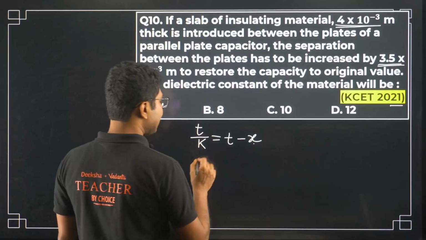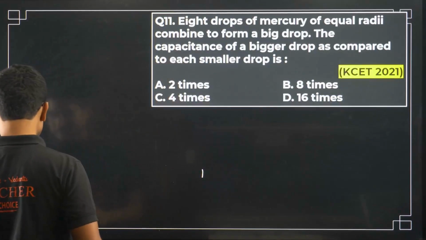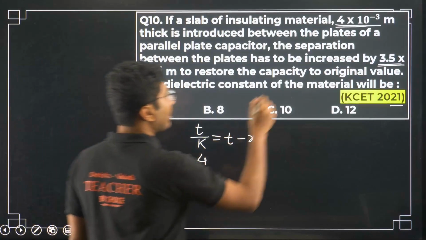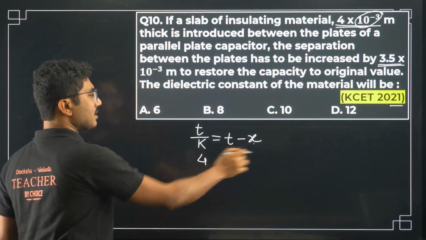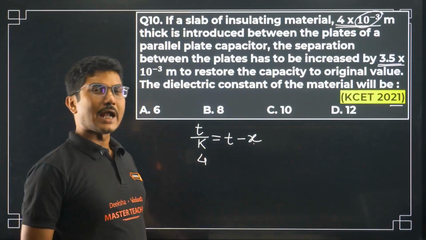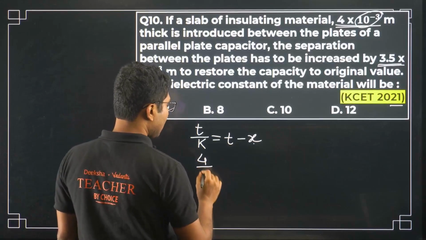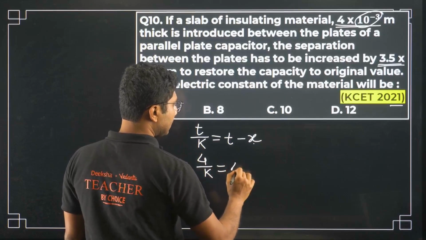So what is T? T is 4, K we don't know. A good thing here is we are not using the 10 to the power of minus 3, because all the terms have 10 to the power of minus 3, so that will be common and cancelled. So be smart in such calculations.